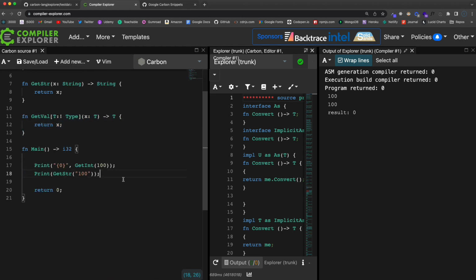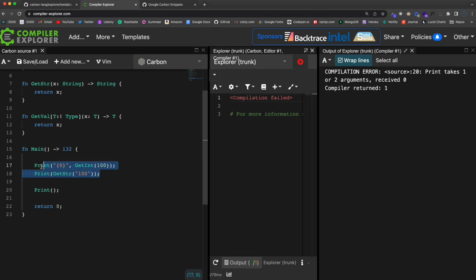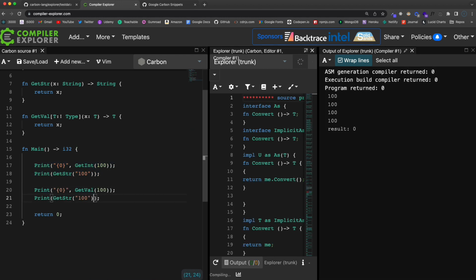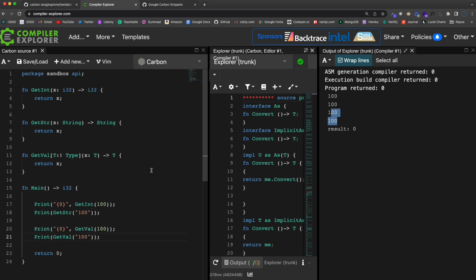All right, so let's come down here and let's say print, and actually, I'll just copy both of these, and let's change get int to get val, pass in an int, and then change this to get val and pass in a string, and you'll see that it does the same thing. All right, so that's the easiest example I could come up with to explain generics.